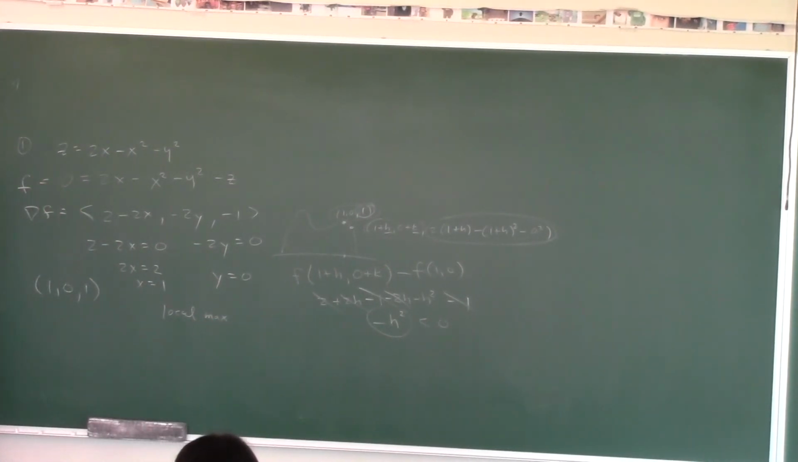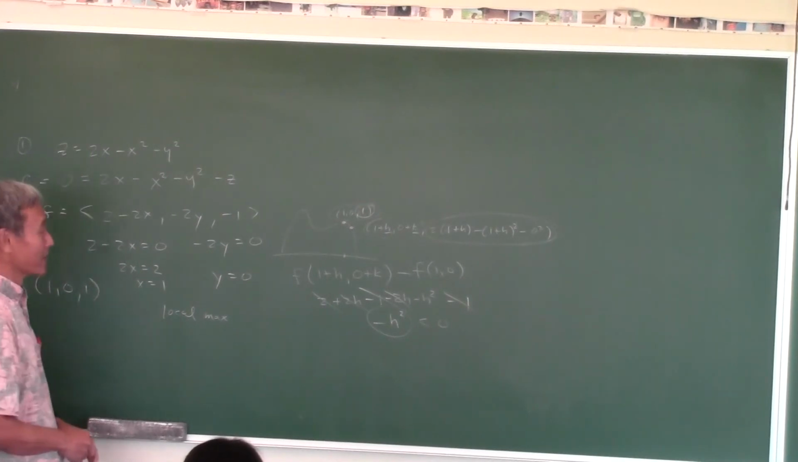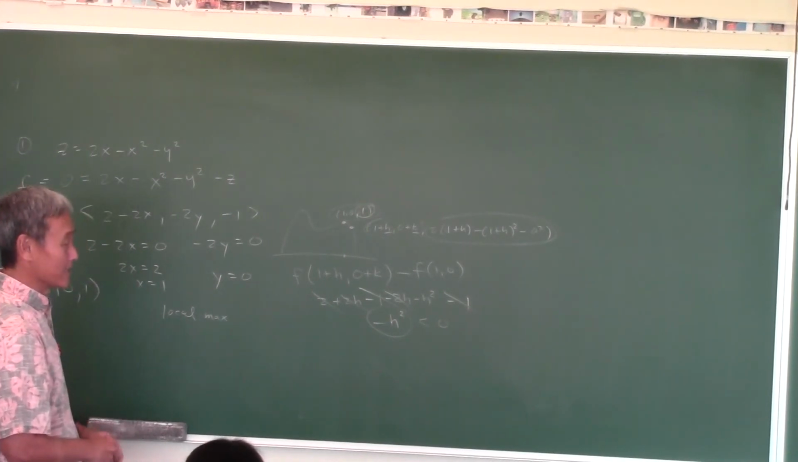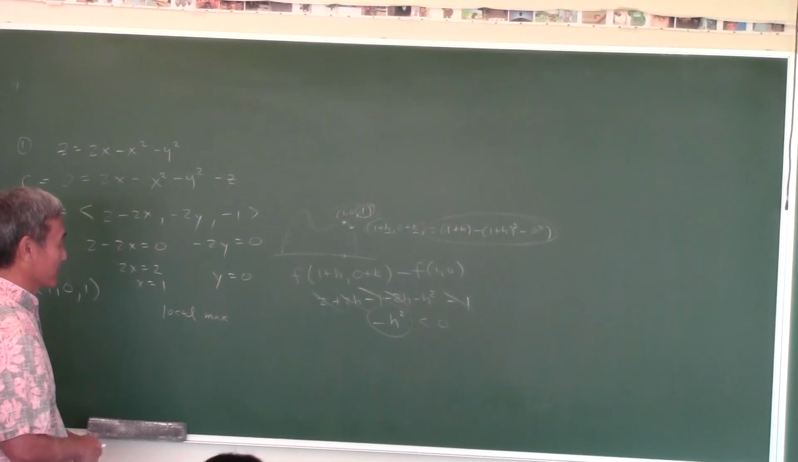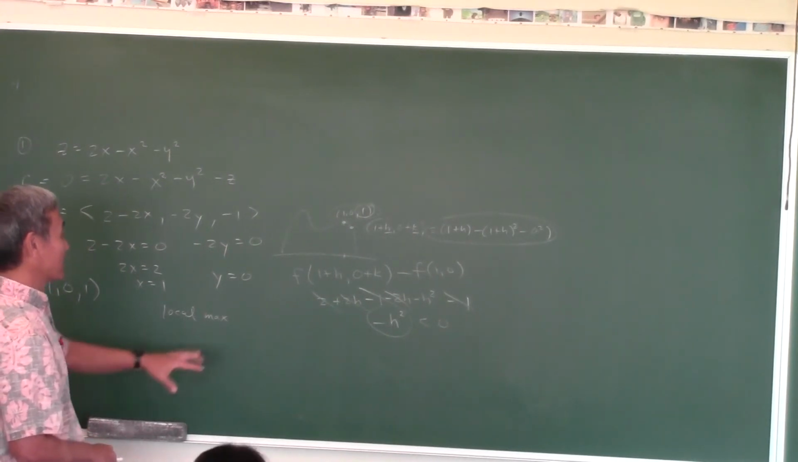You could think of them as small negative numbers too, right? It doesn't matter, but I think it's easier if you think of it as very tiny positive numbers. Okay, so this was an easy one.